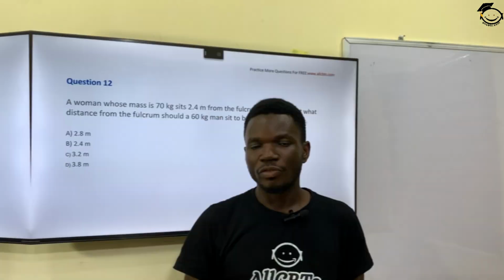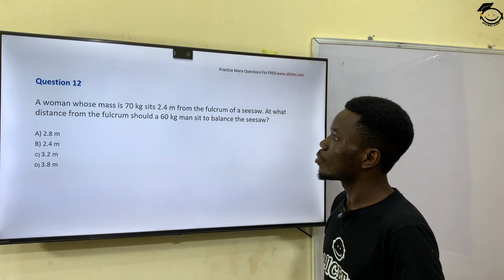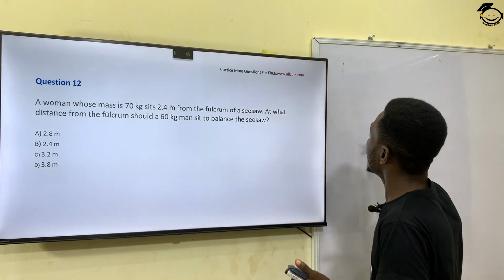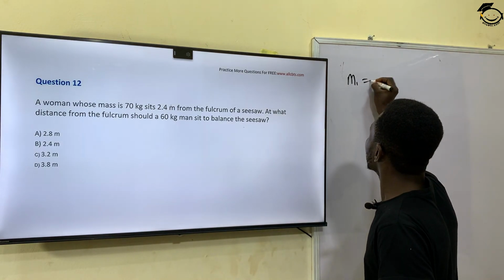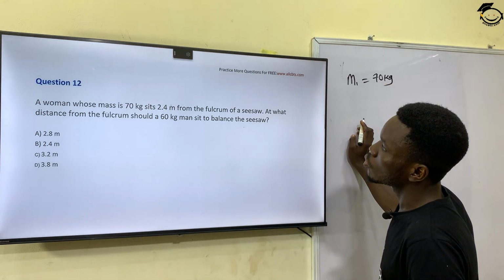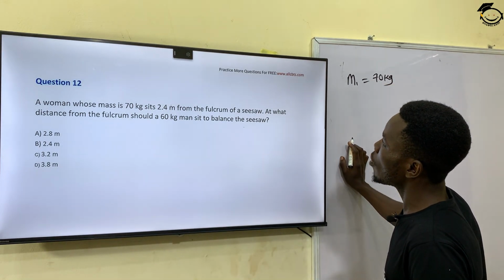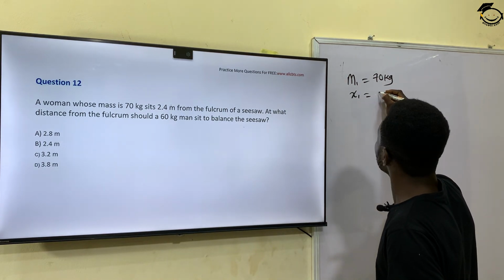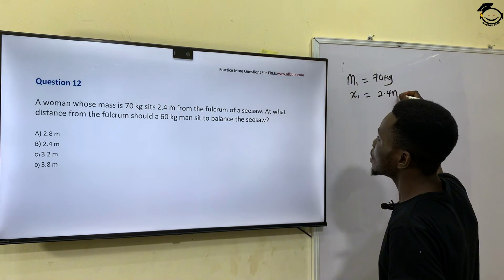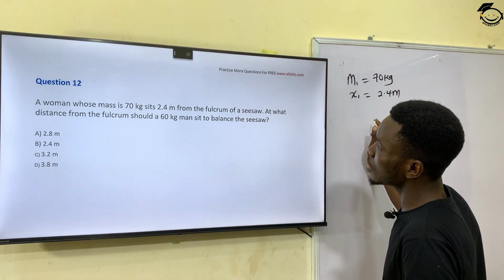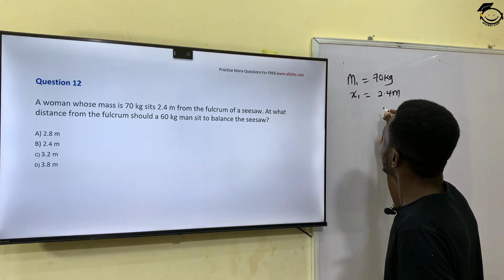Moving on to the next question, question number 12 says, a woman whose mass is 70 kilogram sits 2.4 meters from the fulcrum of a seesaw. So the distance x1 is 2.4 meters. At what distance from the fulcrum should a 60 kilogram man sit to balance the seesaw?